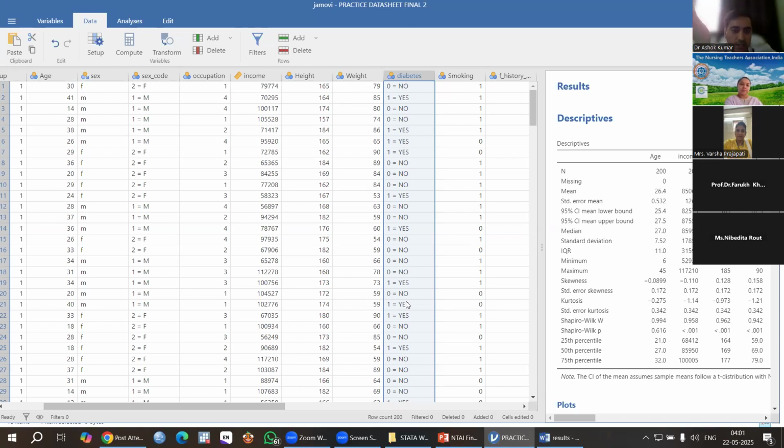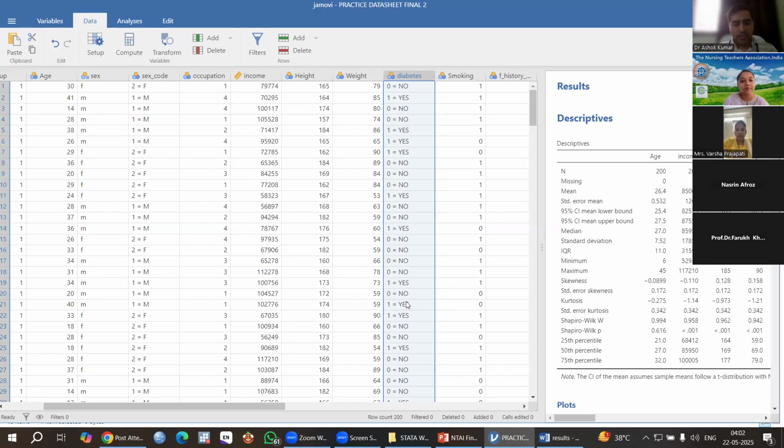In Jamovi software, we can get effect size also, Cohen's d, something like that, and the 95% confidence interval. And nowadays research papers or journals want Cohen's d and the 95% confidence interval with beautiful graphs. But SPSS is friendly for me because I have been using SPSS since 2012. But if someone has been using Jamovi for that long a period, then I think Jamovi is also user friendly for them.